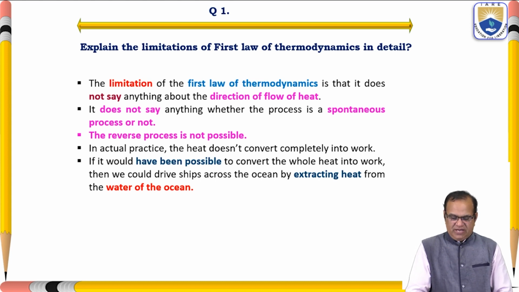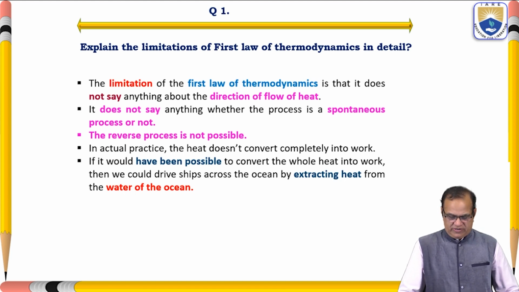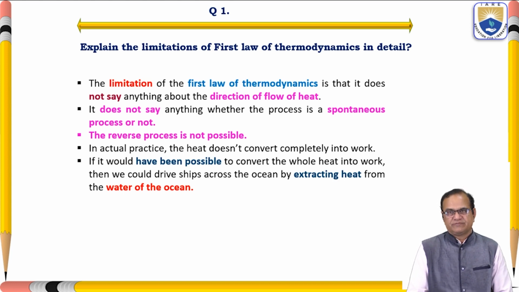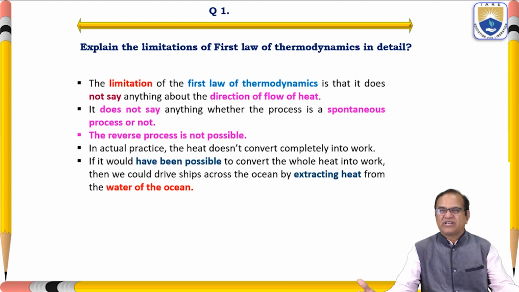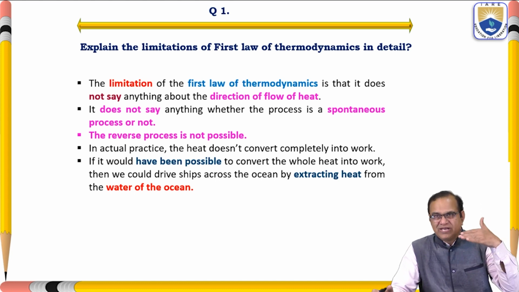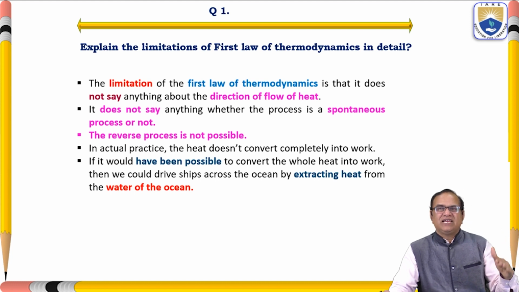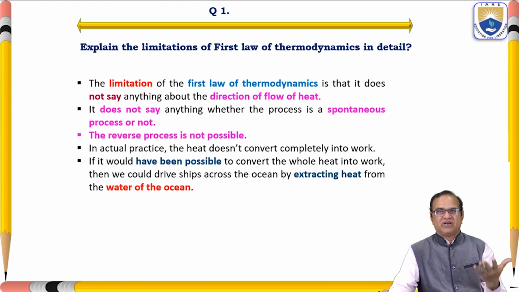And if it were possible to convert the whole heat into work, then we could drive a ship across the ocean by extracting heat from the water of the ocean. If all the energy could be converted to work, and all the work into heat, then the ship would sail continuously without spending any energy, extracting energy from the water of the ocean.